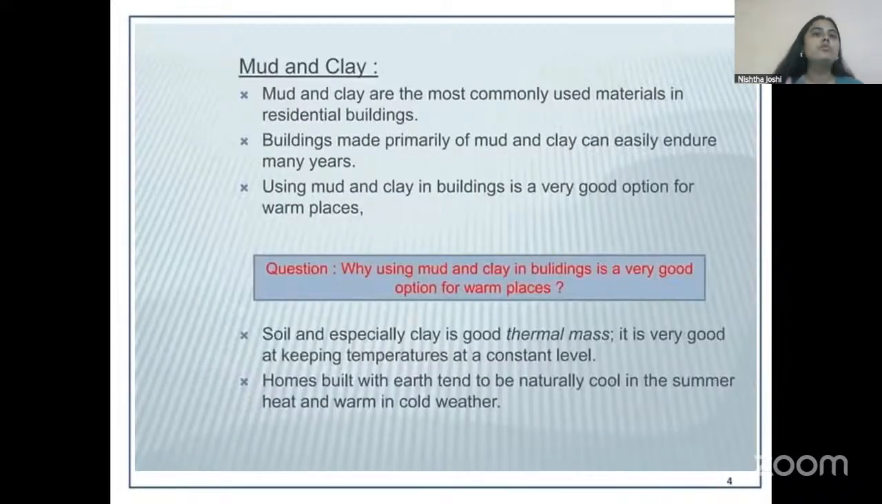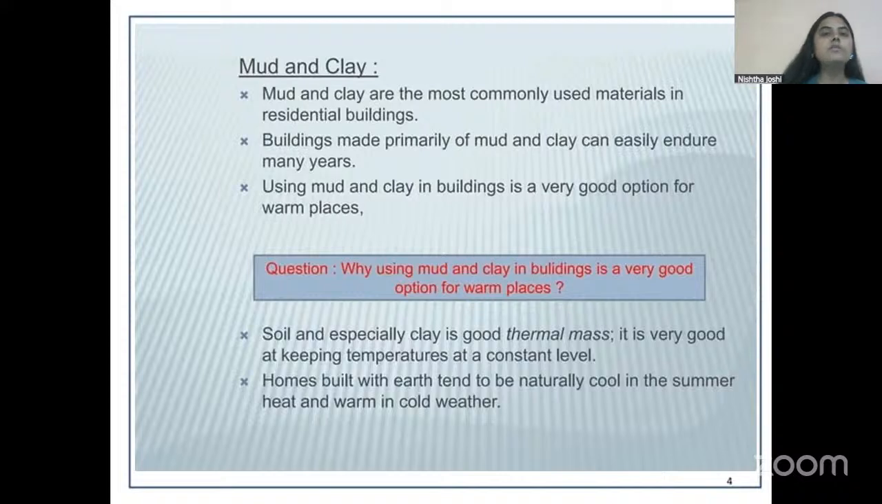So let's move to our first building material, that is a natural material, that is mud or clay. It is one of the most common materials that is used in vernacular architecture. Vernacular architecture is a term that is related to the local architecture of any place.